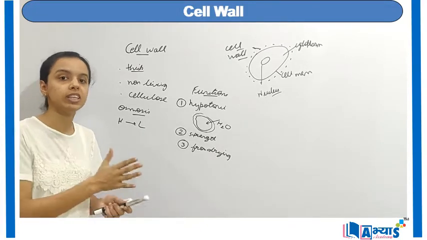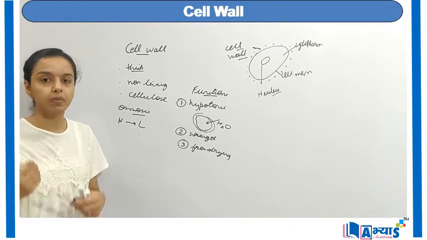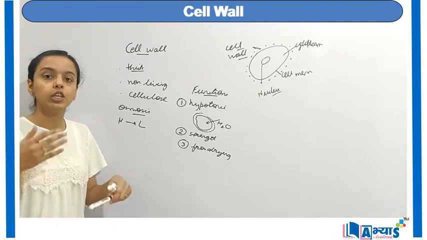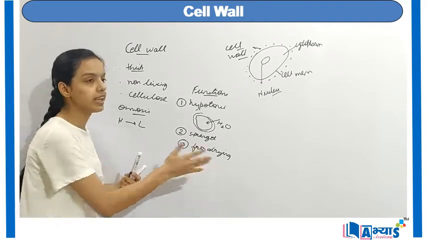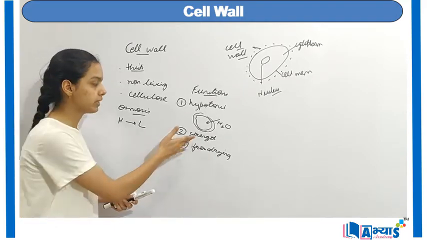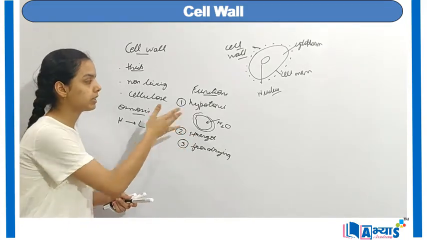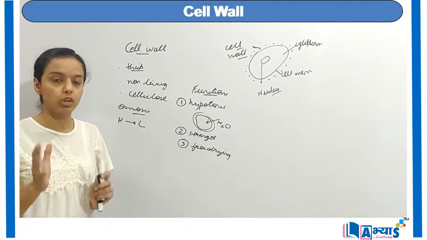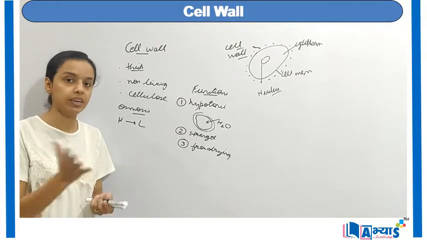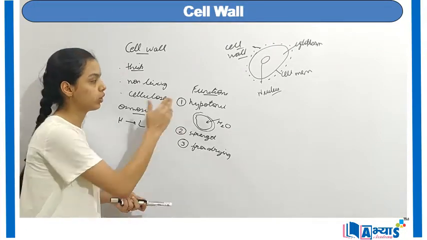So to prevent all these processes, the cell wall is present in plant cells to help prevent the cell from drying up. It also gives strength to the plant cell, and it makes a very strong pressure inside the cell, in the condition of hypotonic.